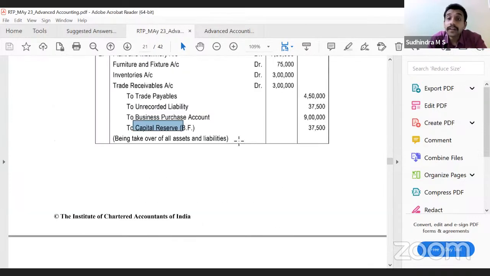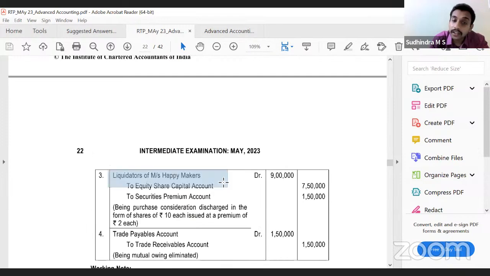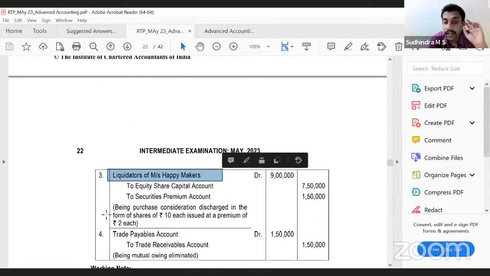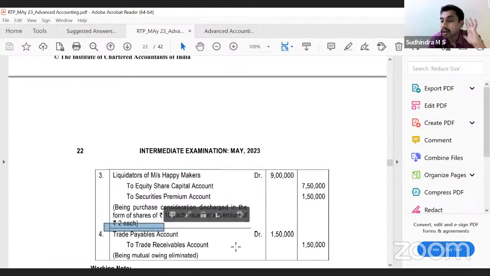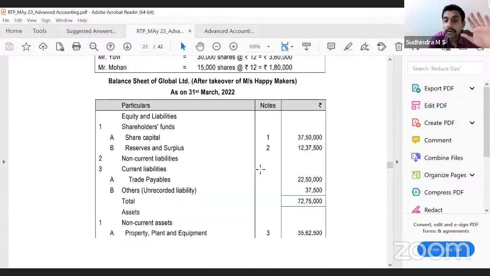So if it was normal, without any special adjustments, these are the two entries that would have been passed. But we have to discharge the purchase consideration by allotment of shares. How do we discharge? Liquidators of Happy Makers to equity share capital, to securities premium. But here we have mutual indebtedness, trade payables account debit to trade receivable account, that 1,50,000. That's all. These are the entries that we have to pass in the new company. After that, prepare the balance sheet.